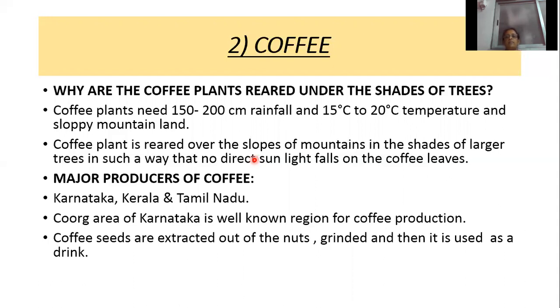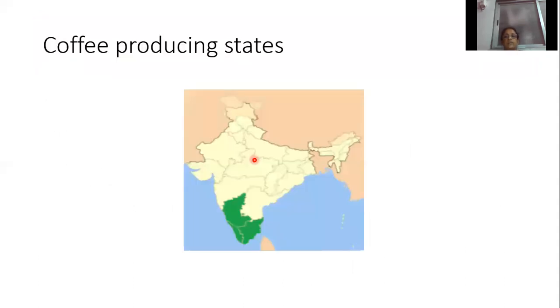Then which states are the major producers of coffee? Karnataka, Kerala and Tamil Nadu. Which region of Karnataka is famous for coffee production? The Coorg region of Karnataka. Coffee seeds are extracted out of the nuts, ground, and then used as a drink. So these are the coffee producing states: Karnataka, Kerala and Tamil Nadu.